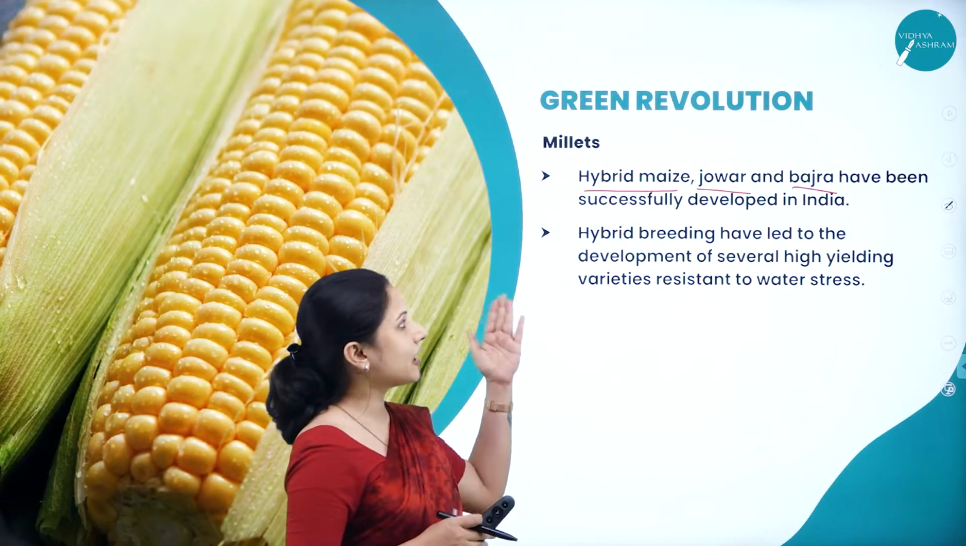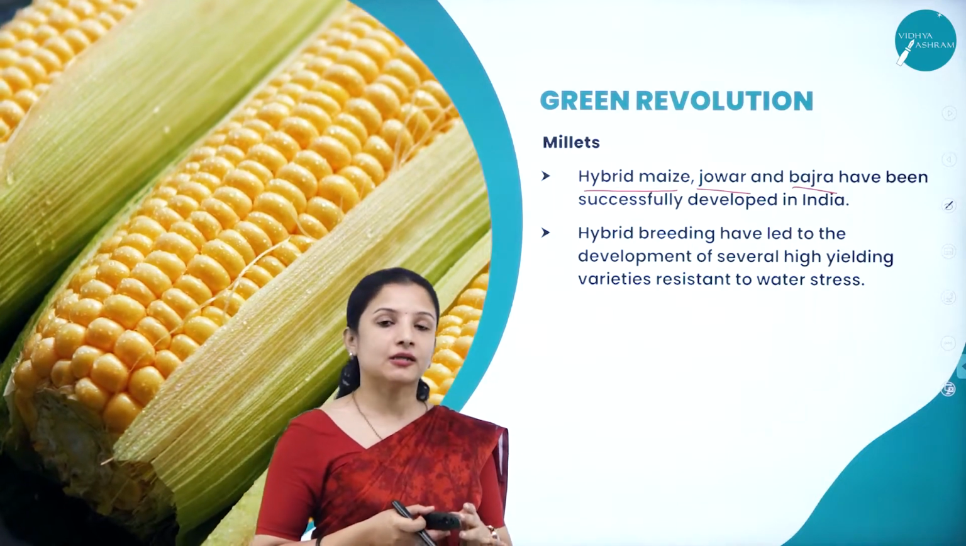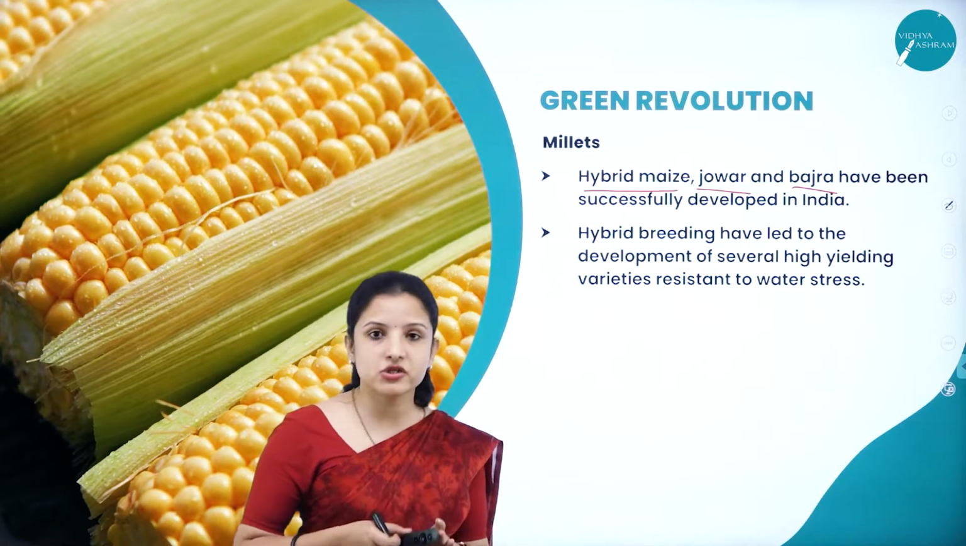So millets are usually not resistant to water like rice, right? Rice can grow well in waterlogged conditions. They need a waterlogged condition for their initial growth, right?